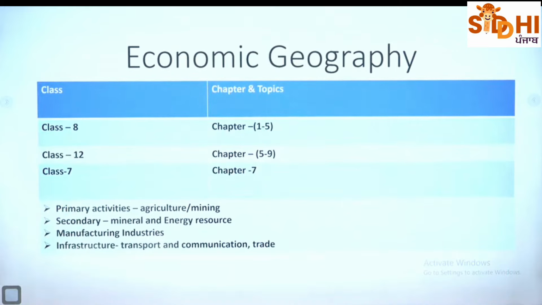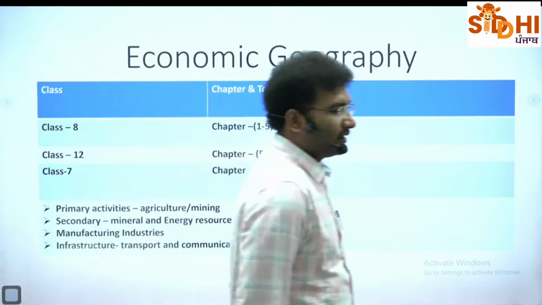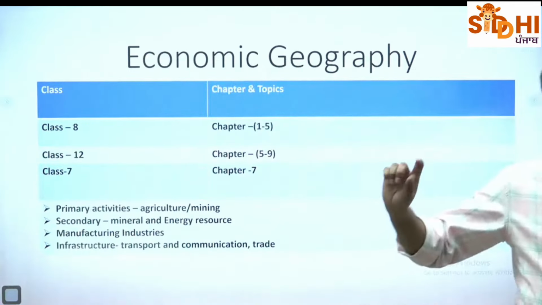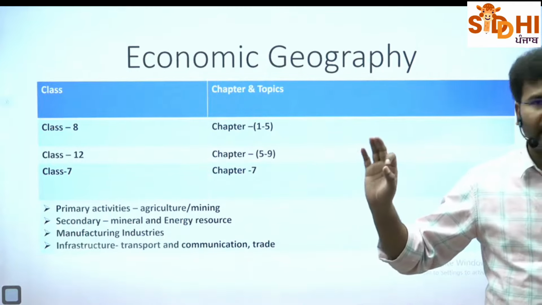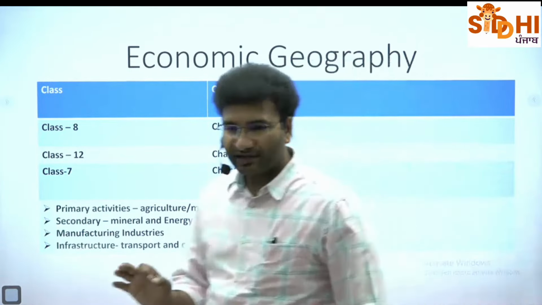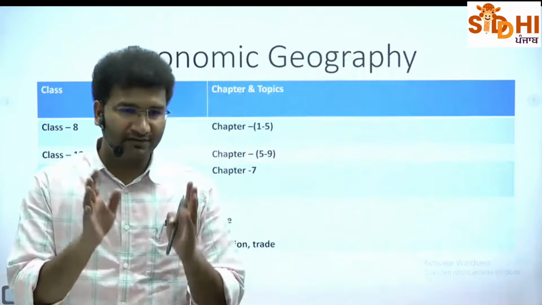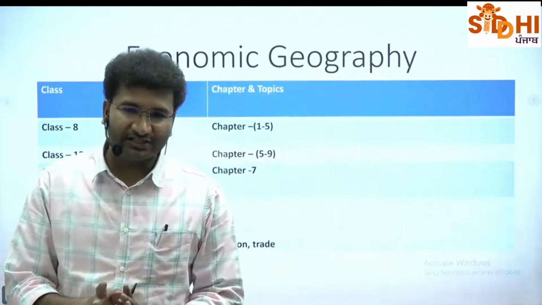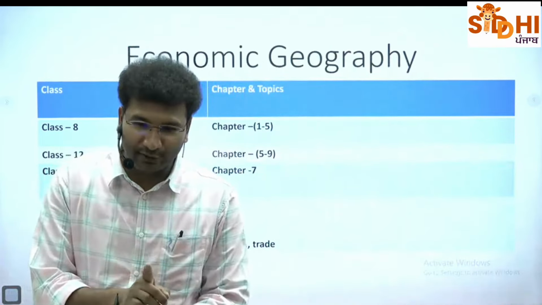Economic geography. Online, please make sure to note in the same notes book में रख लेना. And I always recommend that you need to have a separate book for your geography. At the same time, if you're not having a separate book, please make sure to have sheets. ठीक है? Now that sheets in your notebook, I want you to write like this.